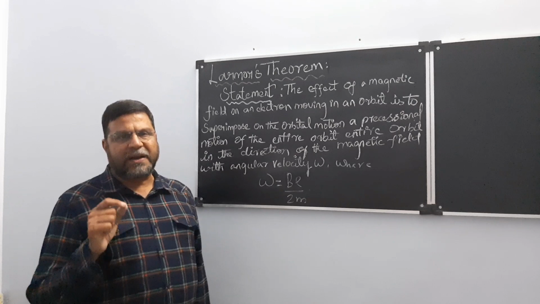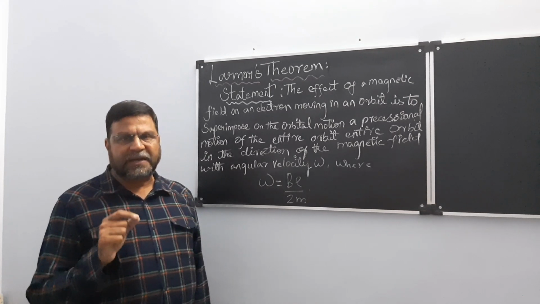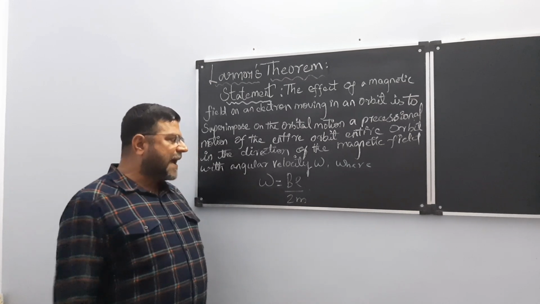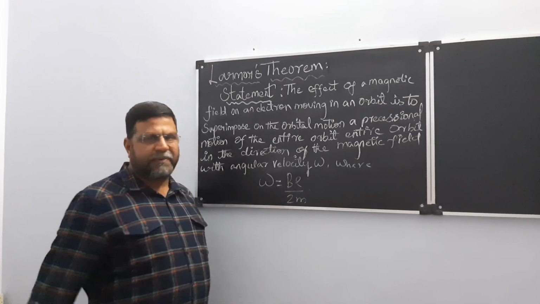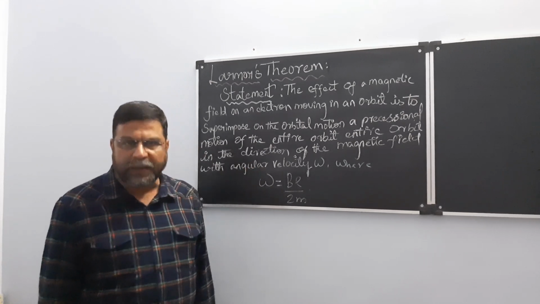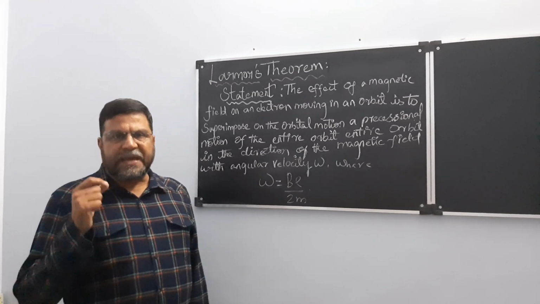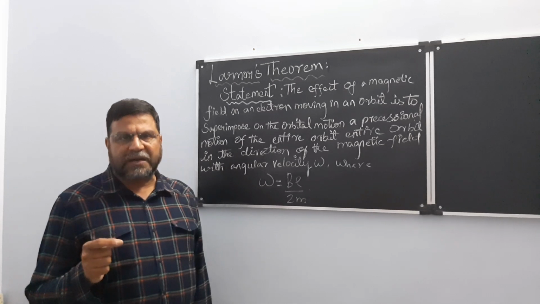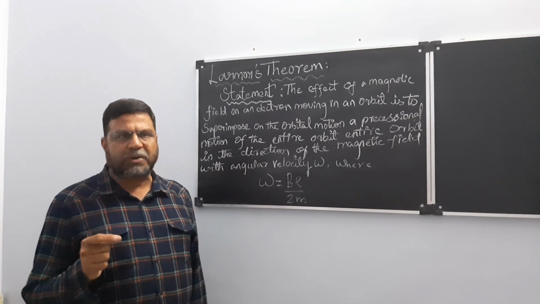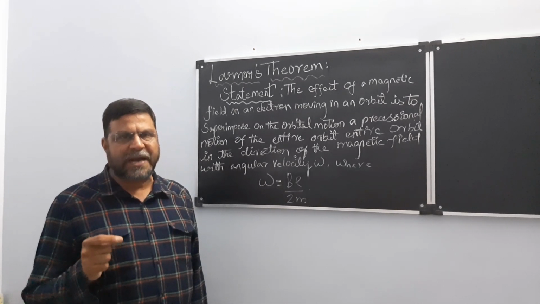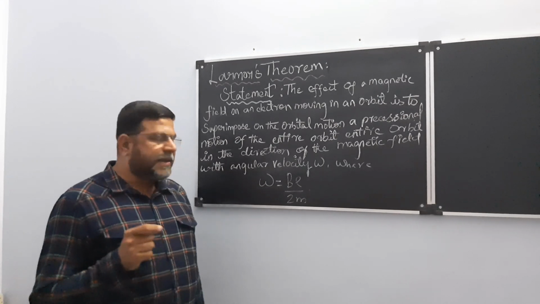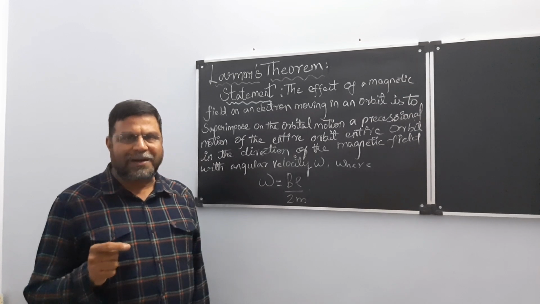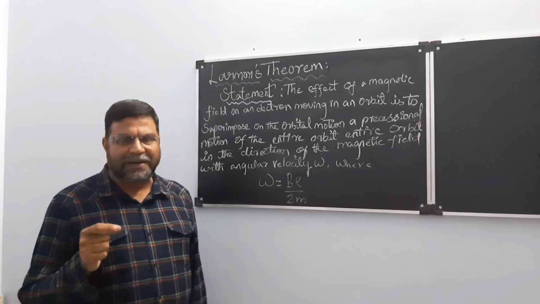You must remember, whenever a particle is traveling in a circular path, it will experience angular velocity. And that angular velocity omega is given by Be by 2m, where B is the strength of the magnetic field, e is the charge of the electron. You know the charge of electron is 1.6 into 10 power minus 19 coulomb. m is the mass of the electron, which is 9.1 into 10 power minus 31 kg.